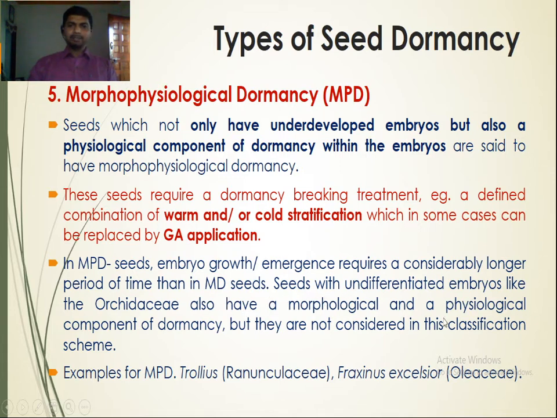Seeds with undifferentiated embryos, like the Orchidaceae, also have a morphological and a physiological component of dormancy, but they are not considered in this classification scheme, because here the morphophysiologically dormant seeds are those having underdeveloped but differentiated embryos. Okay, so here morphophysiological dormancy has been characterized by both factors, that is, it possesses an underdeveloped embryo, and it also has the physiological component of dormancy within the embryo.